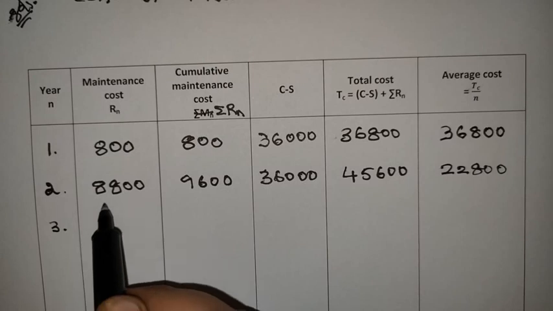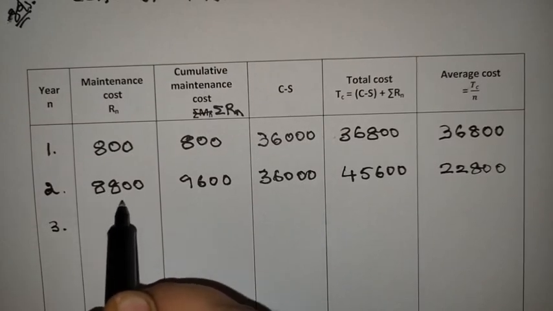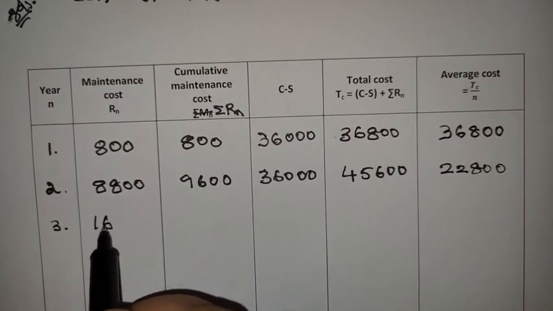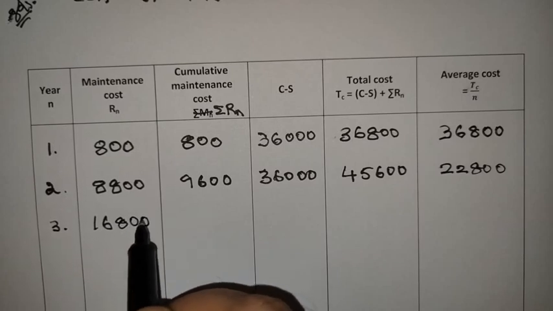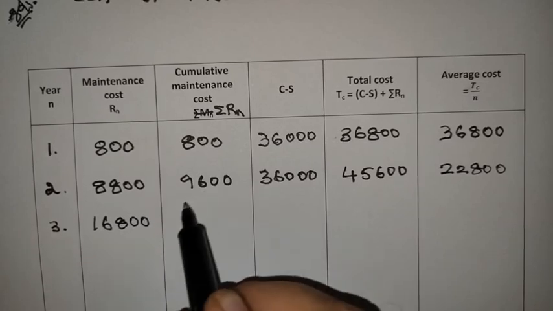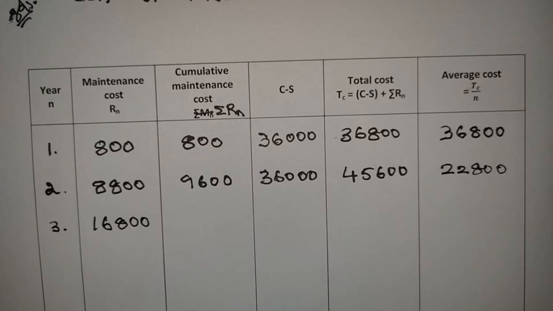So now in the third year again we need to add 8,000 to this one, then it will become 16,800. What is the cumulative maintenance cost? 16,800 plus 9,600. How much will you get?